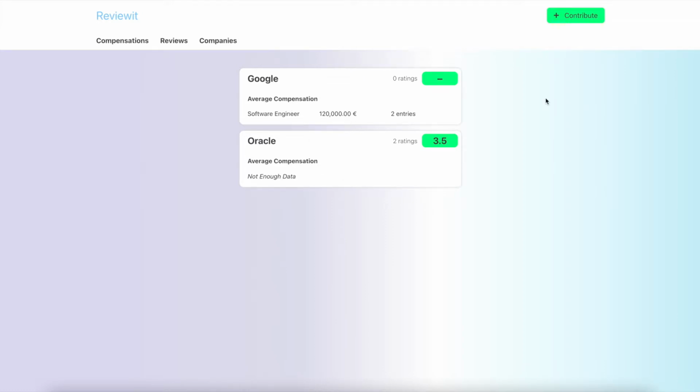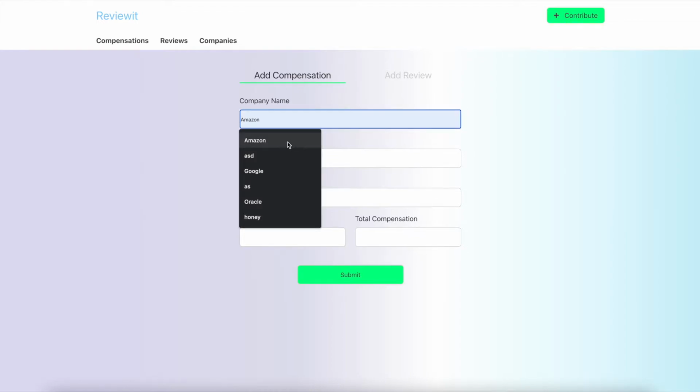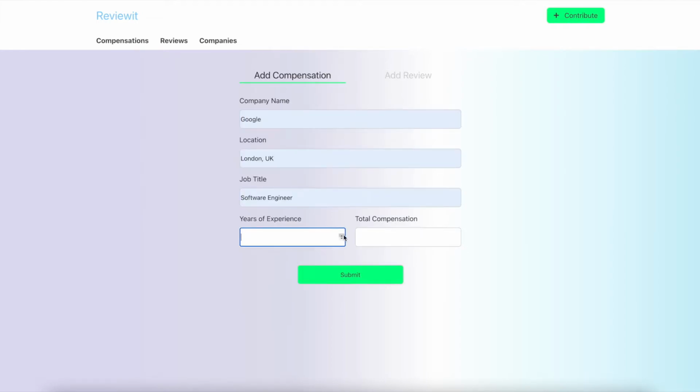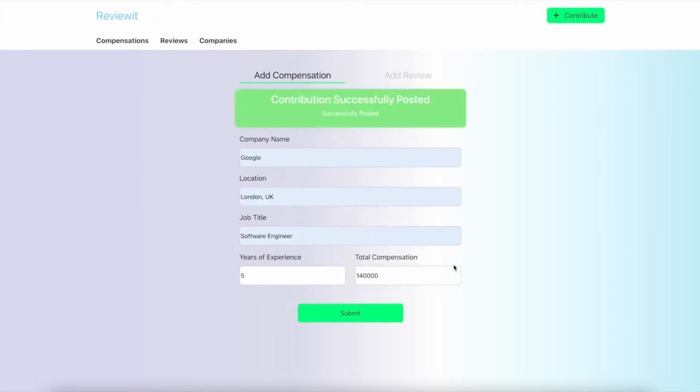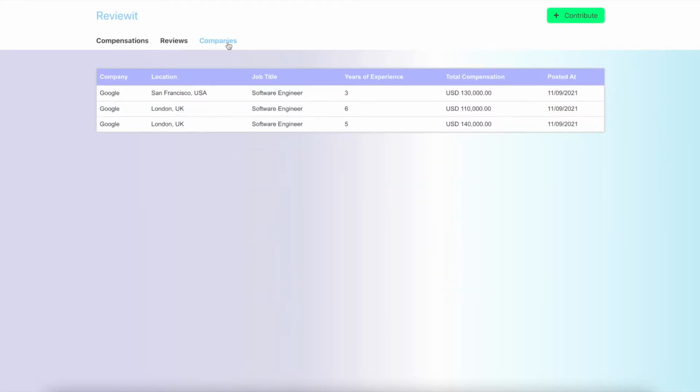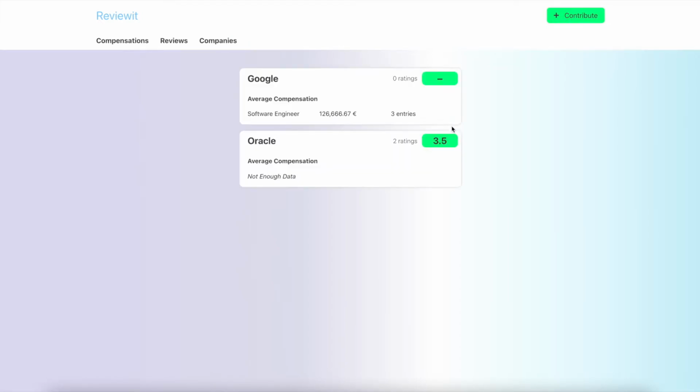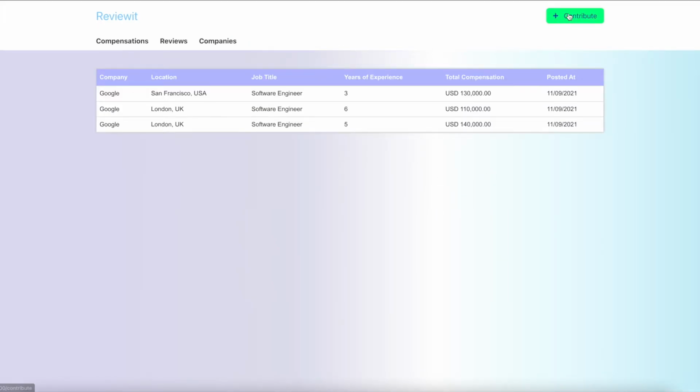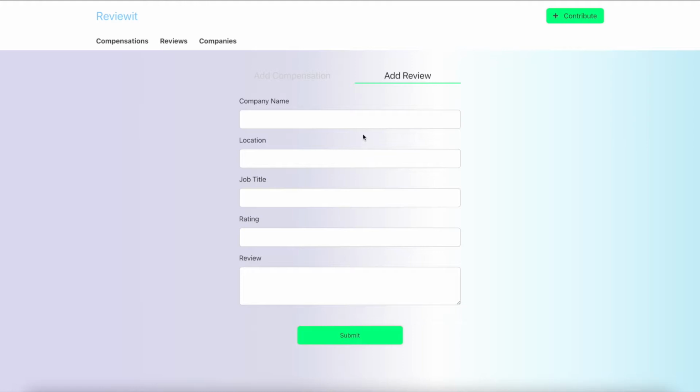And users can contribute by filling out a simple form. And the new information will be displayed on the relevant pages. And the same thing goes for the reviews.